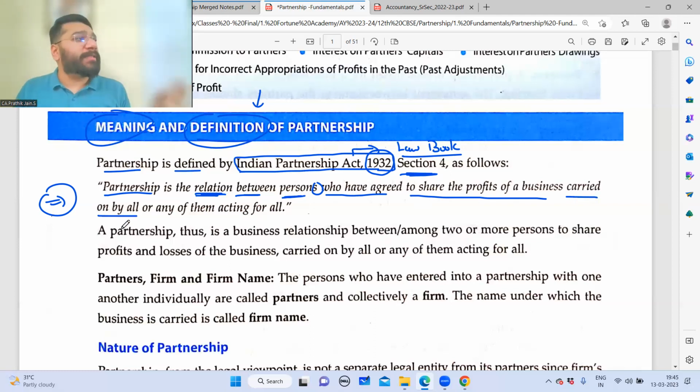So if there are 2 partners, A and B, both of them are equally responsible for carrying out the business. Or any one of them, one is missing, I'm adding that one for your understanding: any one of them acting for all.